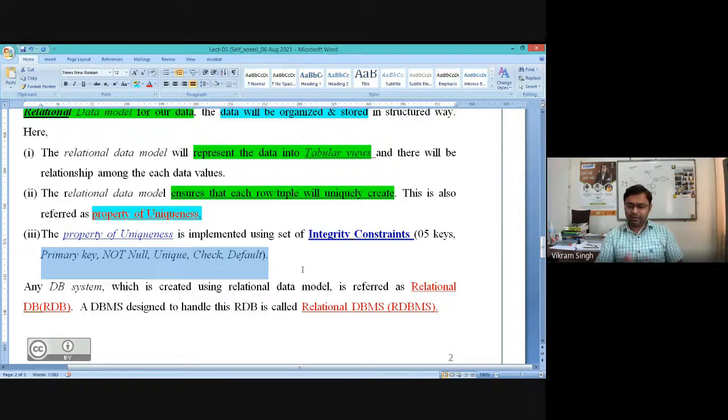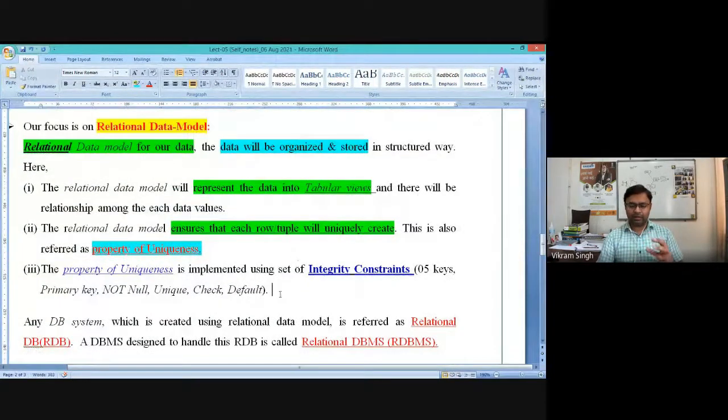As we are moving towards the creation of data, from the next lab onwards we are going to explain the different steps, different approaches, and some logical examples through which you can create a database. While creating the database, you will be using these constraints, because eventually the objective is to achieve this property of uniqueness. That is a very simplistic view.